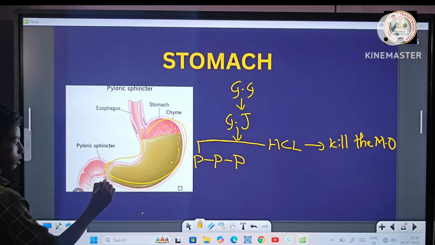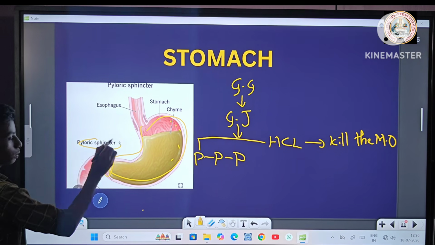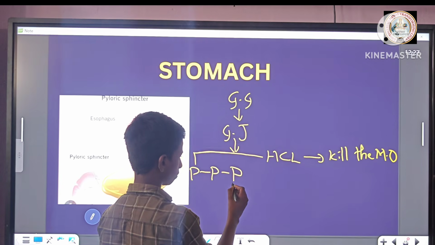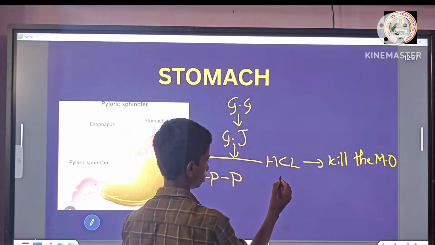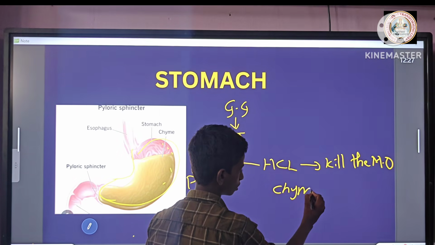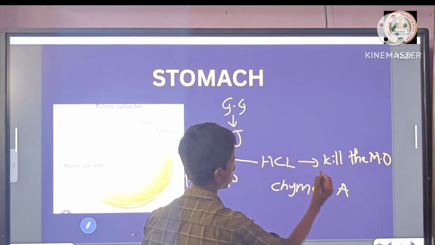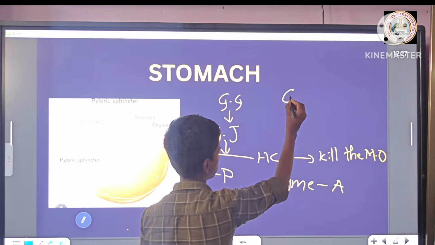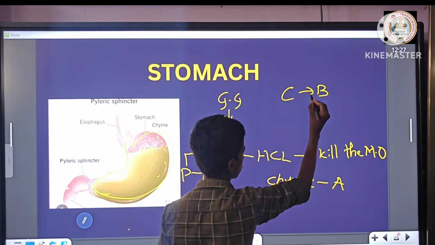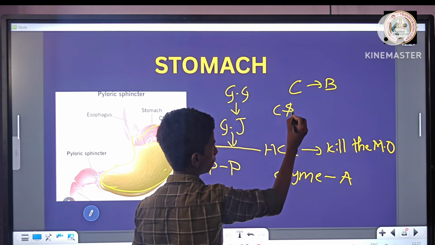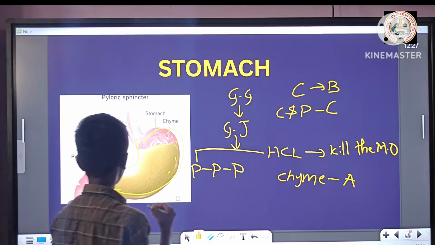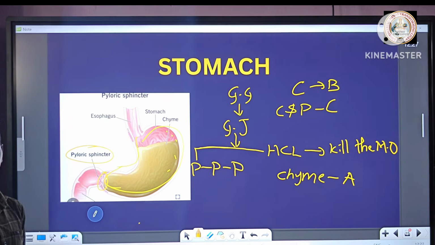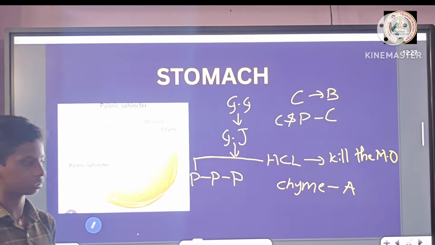At the end of the stomach, there is a ring-like structure called the pyloric sphincter. The food is called chyme. Chyme has an acidic nature. The difference between bolus and chyme: partially digested carbohydrates are called bolus, and partially digested carbohydrates and proteins are called chyme. These sphincters help to move the chyme into the small intestine.